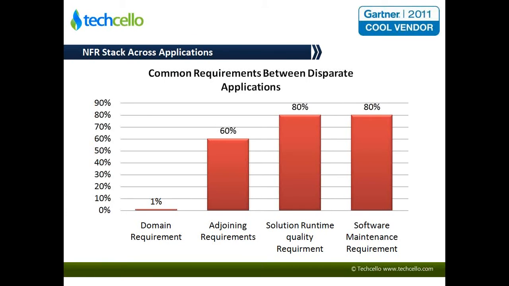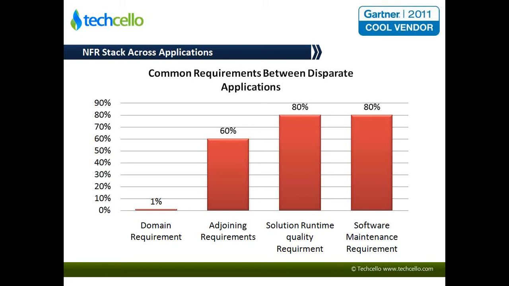So we did also see this slide in the initial first session. So basically the commonality of requirements between the disparate applications, right? As we saw, the domain requirement of course is going to be different, but other than that, the adjoining requirements, which is the user management, security access control, and the runtime quality requirements like performance, response time of the system, and the maintainability of the application itself down the line, how easy it is to change things and maintain, right?